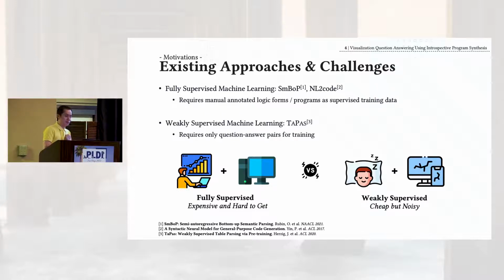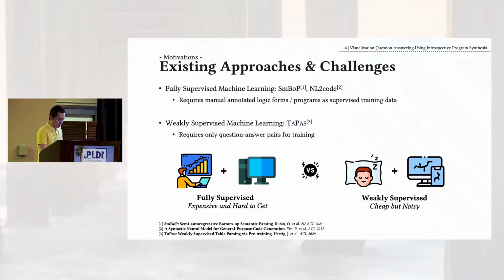Usually what we have is an input, which is the visualization and the query, and the output will be the answer. This kind of model requires the user to manually generate the intermediate program, so that when you execute this program, you can get the answer. They need this kind of supervision, which is very expensive and very hard to get because you probably need an expert.